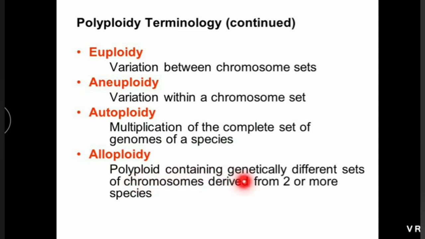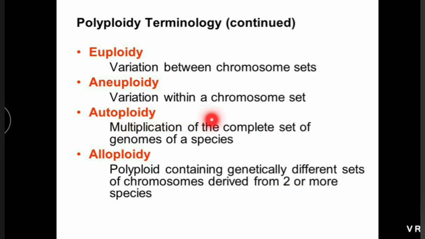Allopolyploidy, polyploid containing genetically different sets of chromosomes derived from two or more species. For example, Raphanobrassica, hybrid of Raphanus and Brassica. It is a tetraploid, means 2n plus 2n is equal to 4n, but two different species are involved.